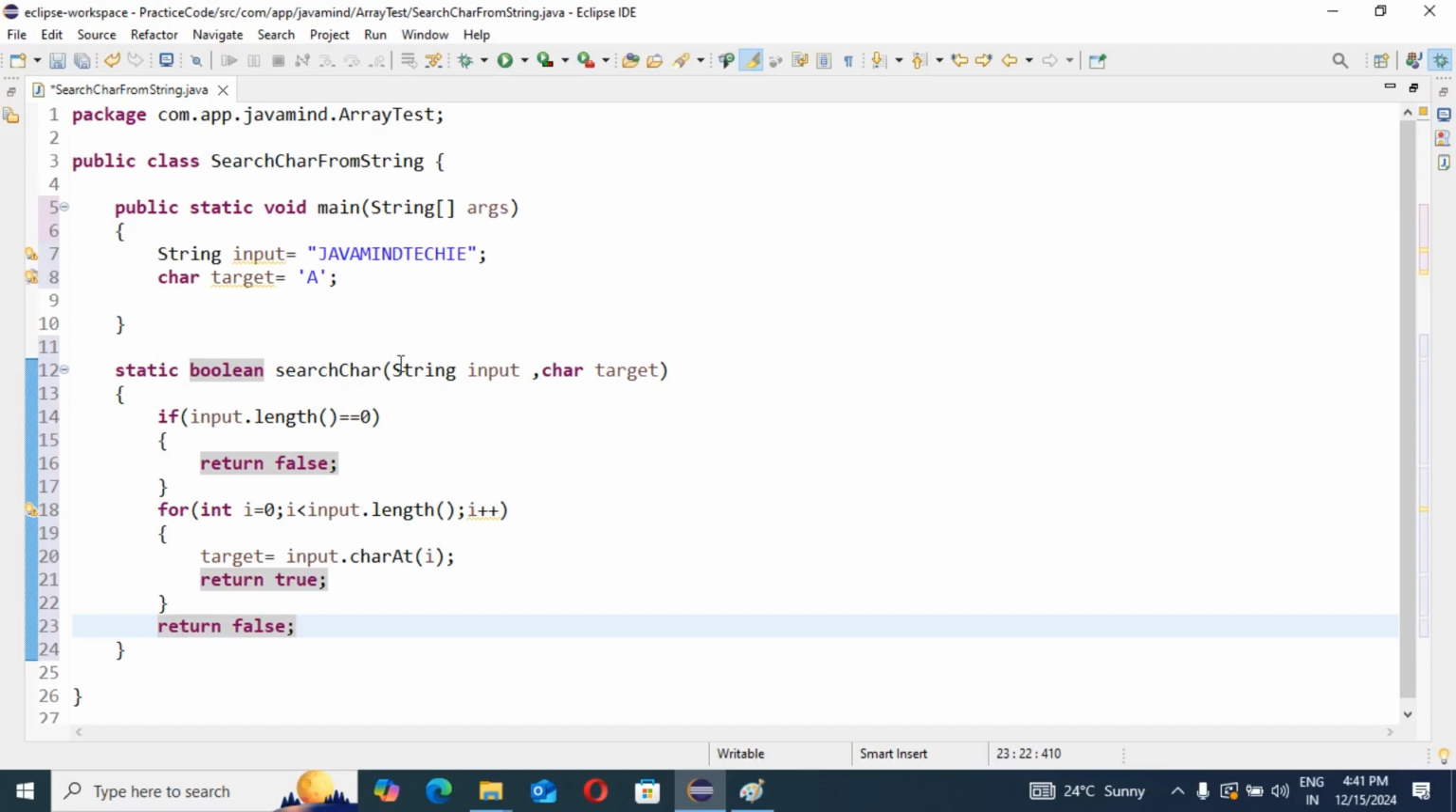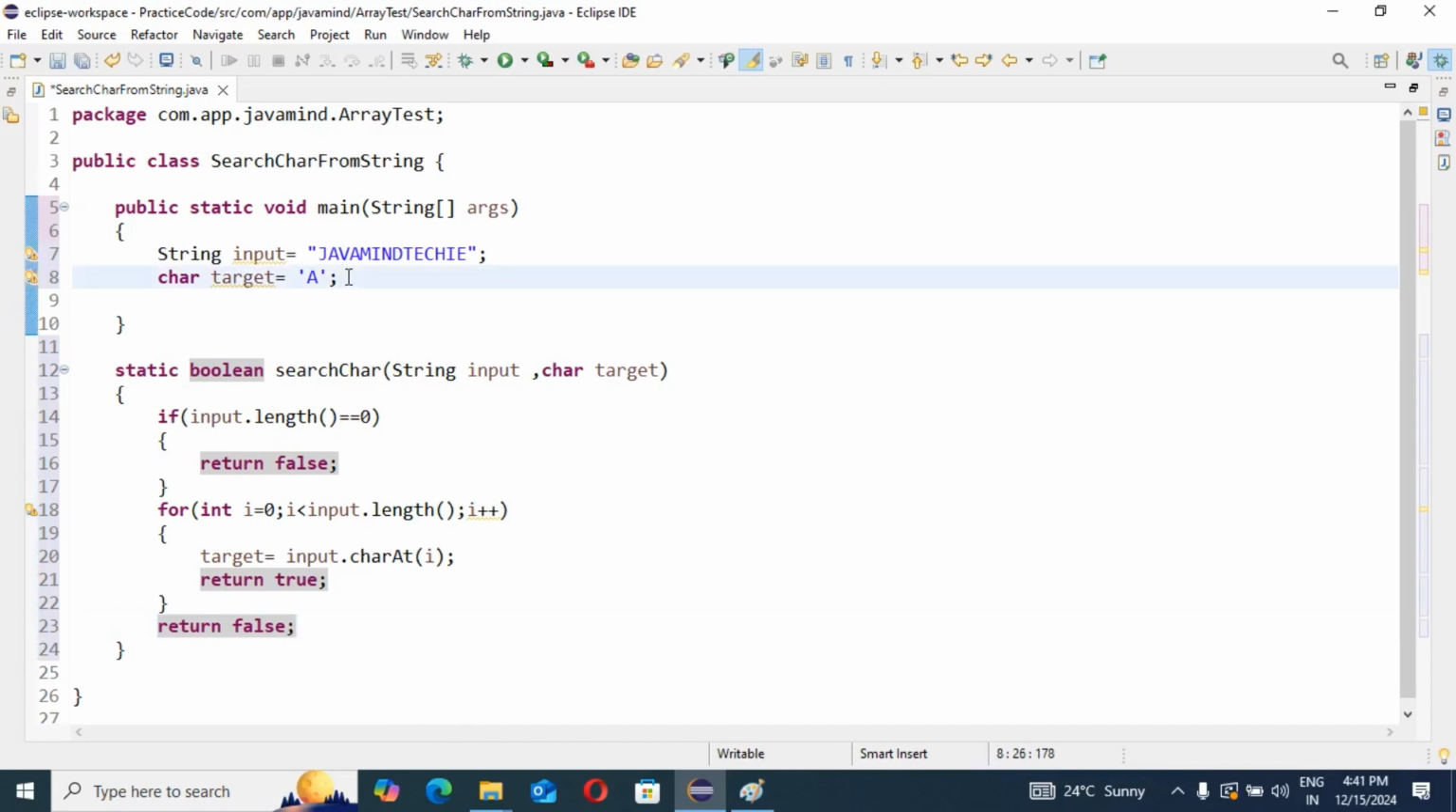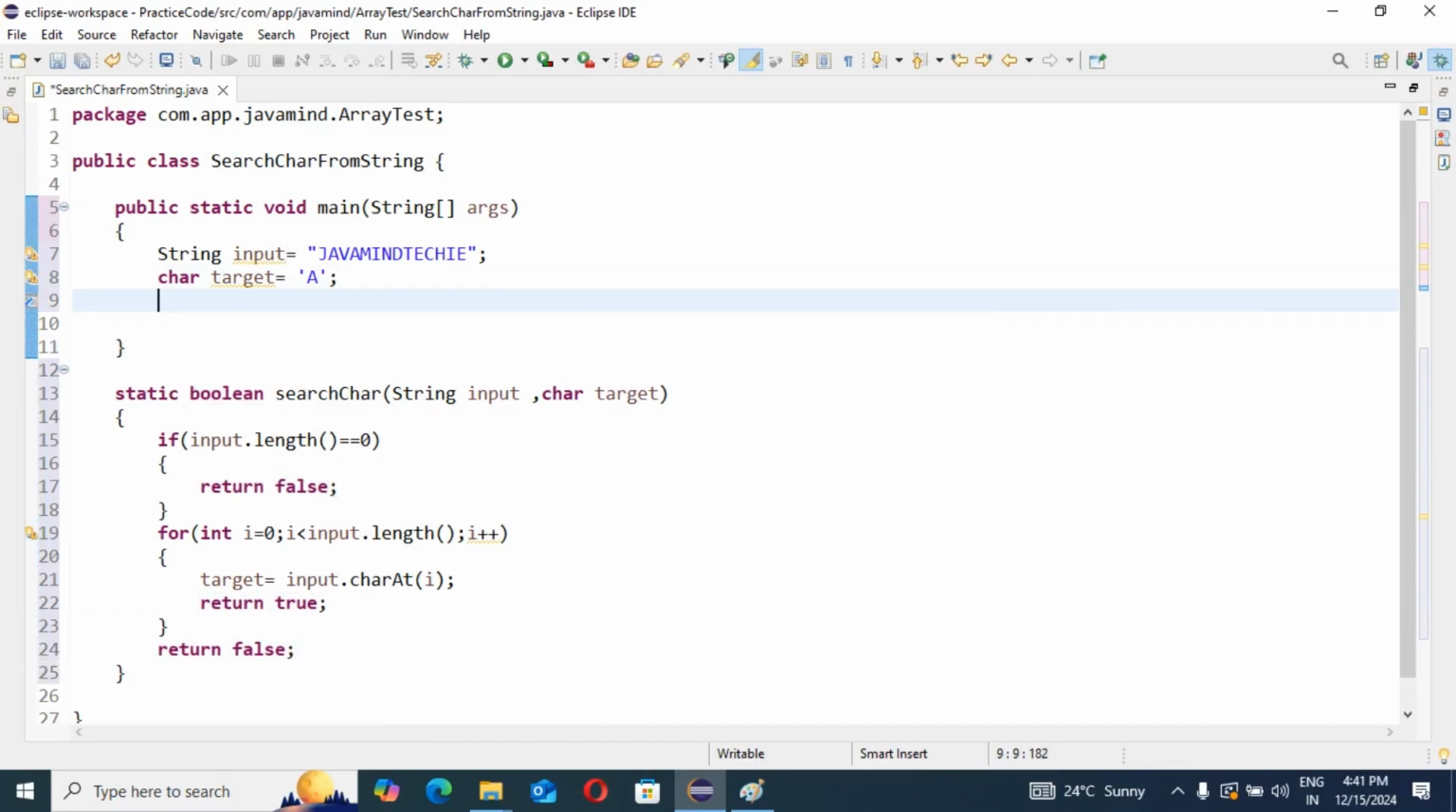It's very simple logic, right? After writing this logic, we can call this method, because this is a static method. A static method we call directly with the class name. So directly with the class name, System.out.